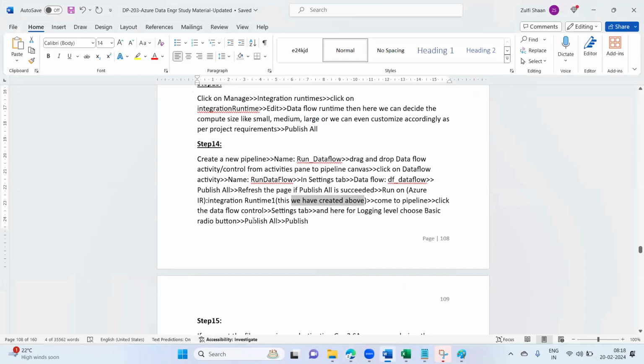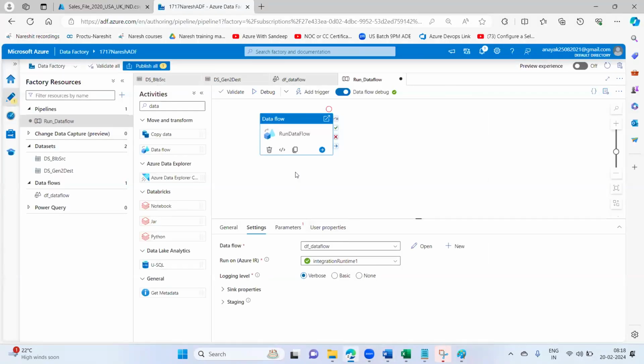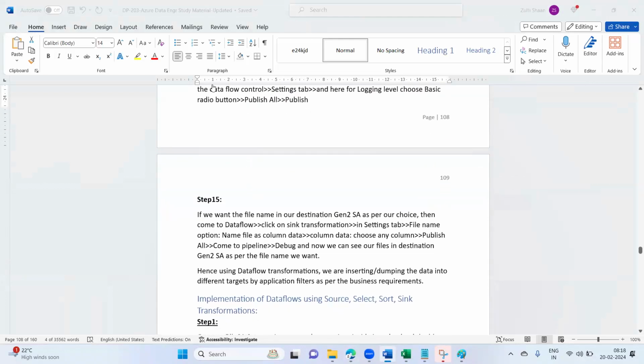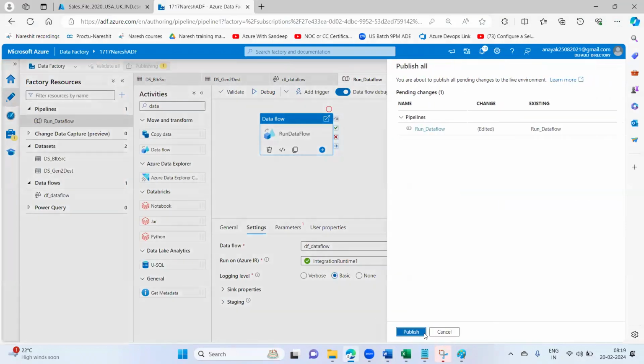Come to the pipeline, click on the data flow control, settings tab, and for logging level choose the basic radio button. Logging means how this pipeline is running, who is running it, how long the run took, all that stuff we call logging. Then say publish all and publish.